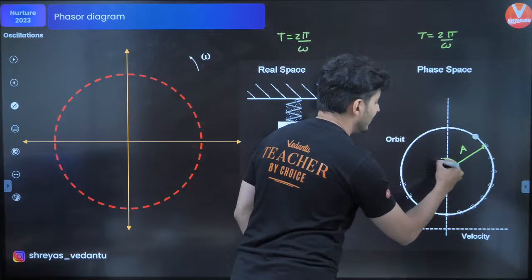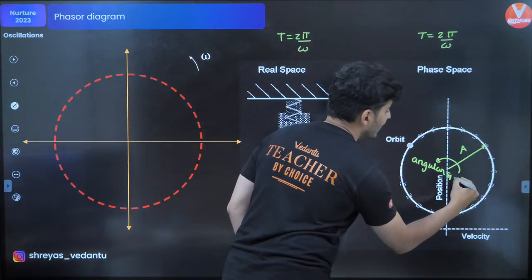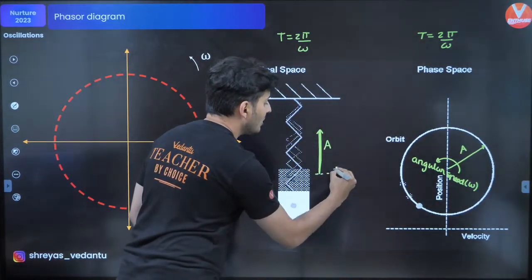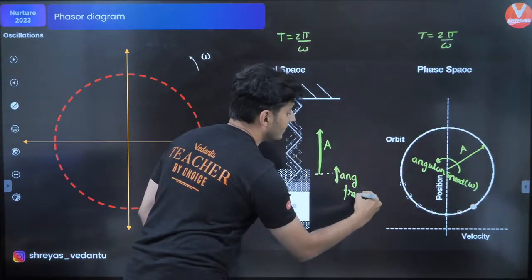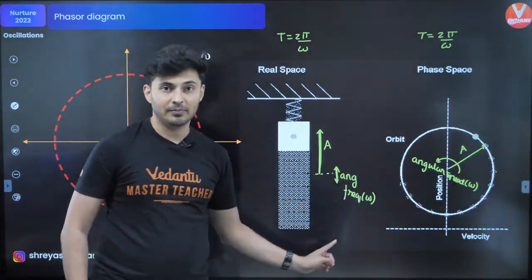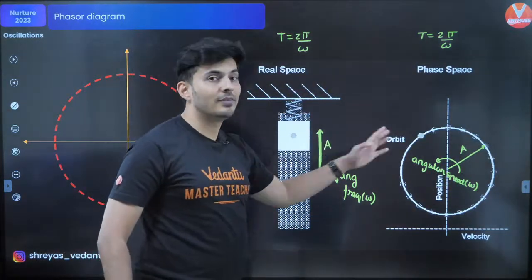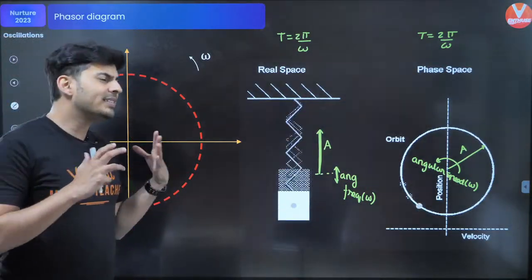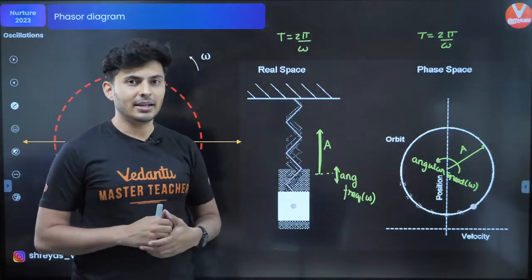Here omega represents angular speed. This is angular speed, which is nothing but omega. Here, you know how quickly you are oscillating? That is angular frequency. The word used is different, symbol used is same. Omega symbol is same. You are calling it differently in different chapters. Keep this in mind. Now, what is this phase space and real space, or phasor diagram and real diagram?